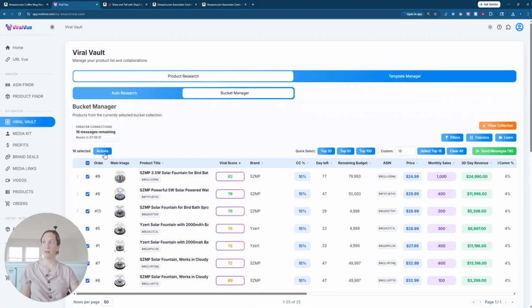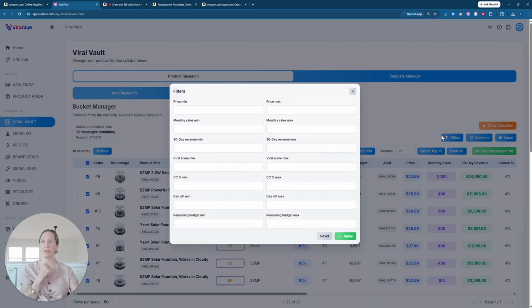Then I'm going to click on actions here. Notice I can remove things from this collection or copy stuff over, but I'm going to go ahead and choose send messages over here on the far right. Before I do that though, I just wanted to show you guys you can use filters.